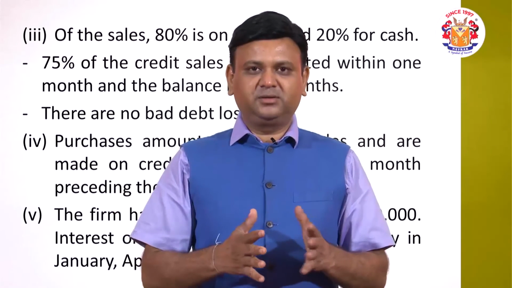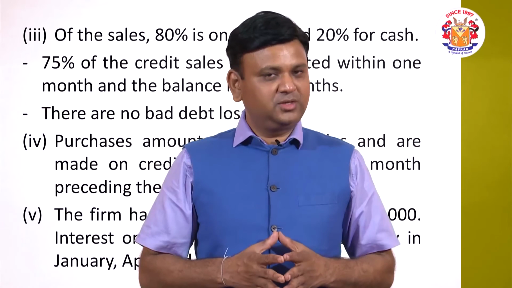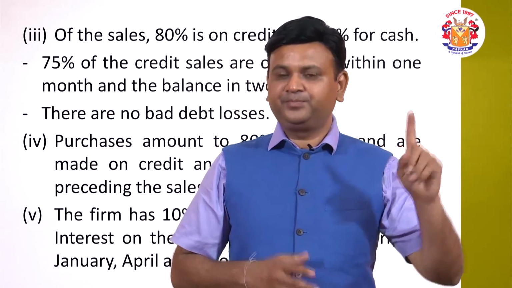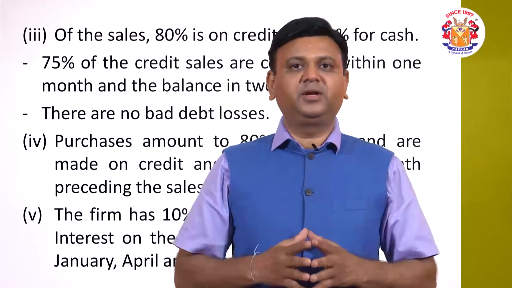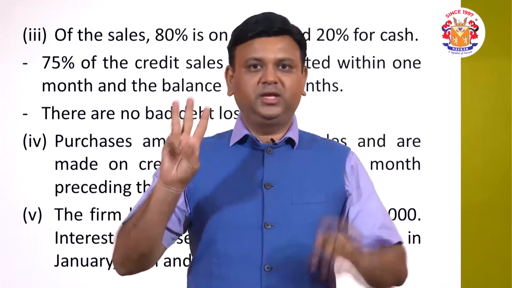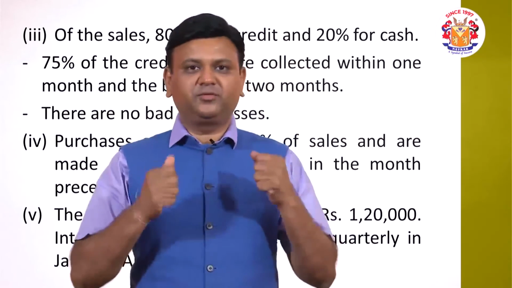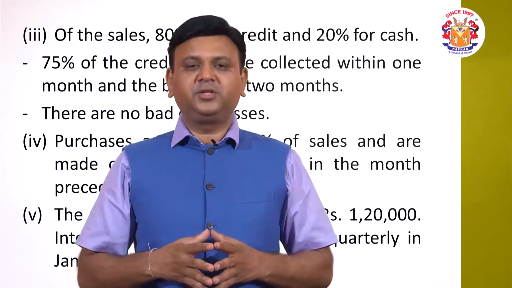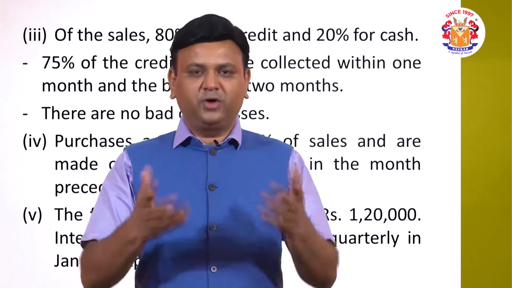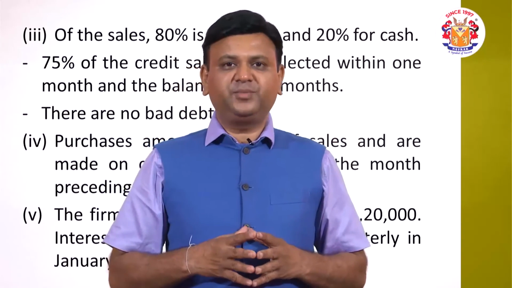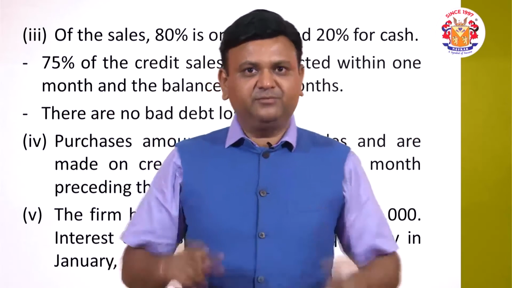1,20,000 into 10% comes to rupees 12,000. Divided by 12, it comes to 1,000 rupees for 1 month. However, we are making payment for 3 months simultaneously. So 1,000 rupees per month into 3 is 3,000 rupees. 3,000 rupees will be paid in the month of April, 3,000 rupees in the month of July, 3,000 rupees in the month of October and so on. So we have to see the number of months coming within this time frame.